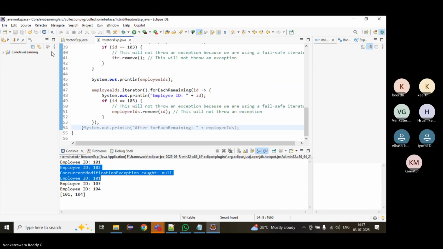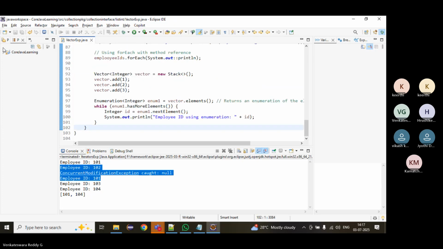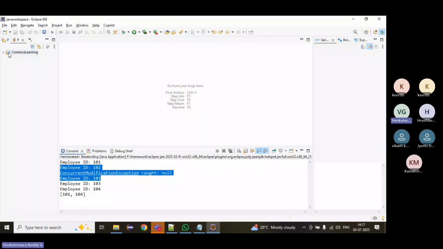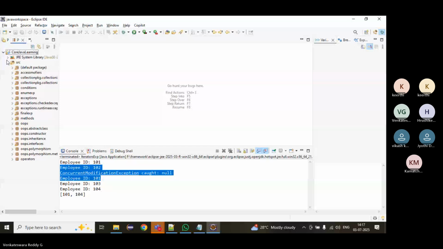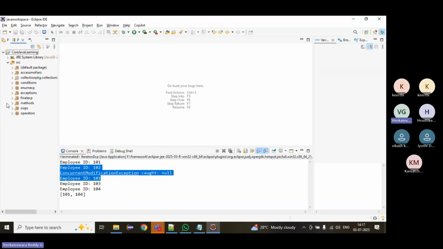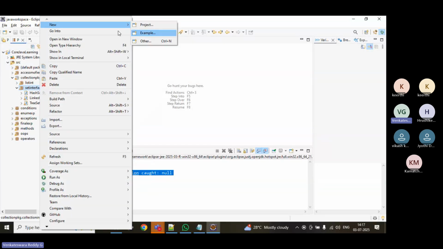One more interview question we may get. Suppose, the representation hierarchy. Okay, collections, just go to here. Set will not allow duplicates.